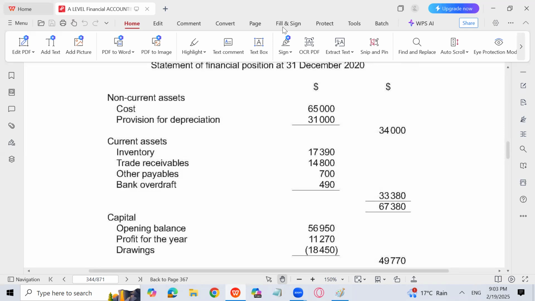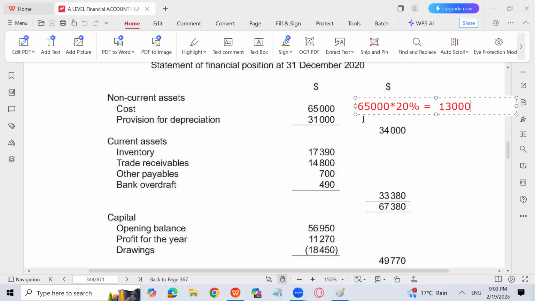Straight line method means that you have to calculate depreciation on the original cost of the asset, which is given in the question, 65,000. And I have calculated depreciation at the rate of 20% on the cost, which comes to 13,000. Now, I have added 13,000 in this amount of 31,000, which is wrong.